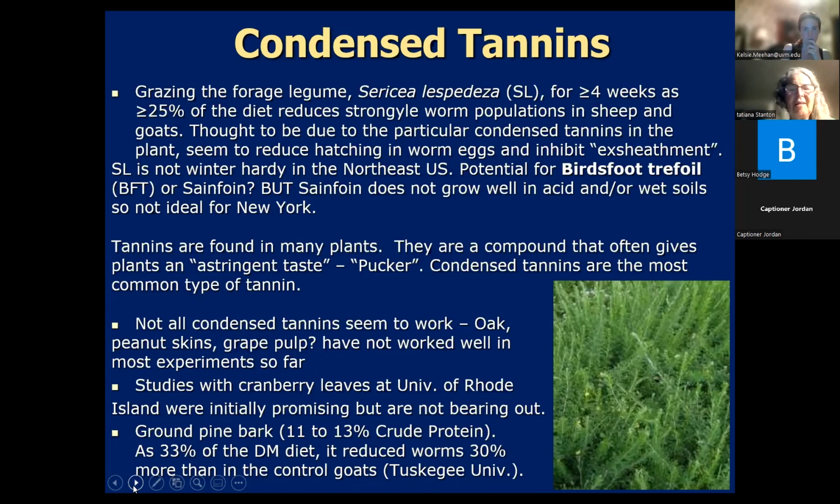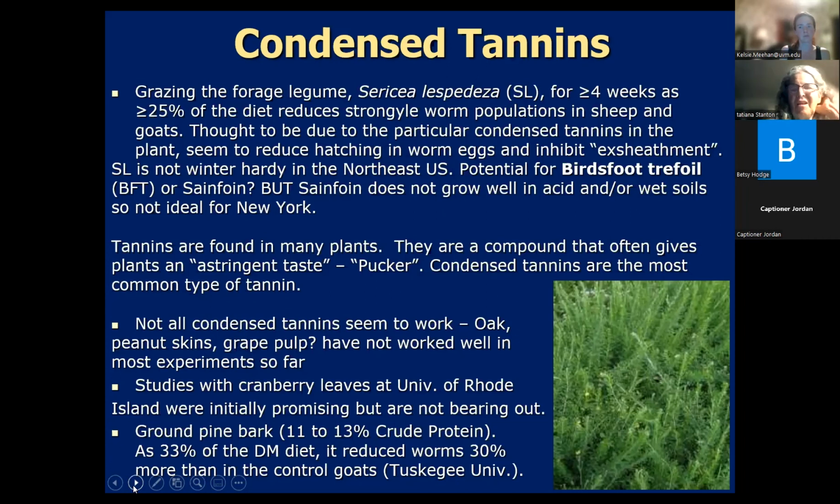Not all condensed tannins seem to work. They've done studies with oak and peanut skins. There have been variable studies with grape pulp. They did some studies at University of Rhode Island with cranberry leaves, where initially it seemed promising, but it didn't work out that well.